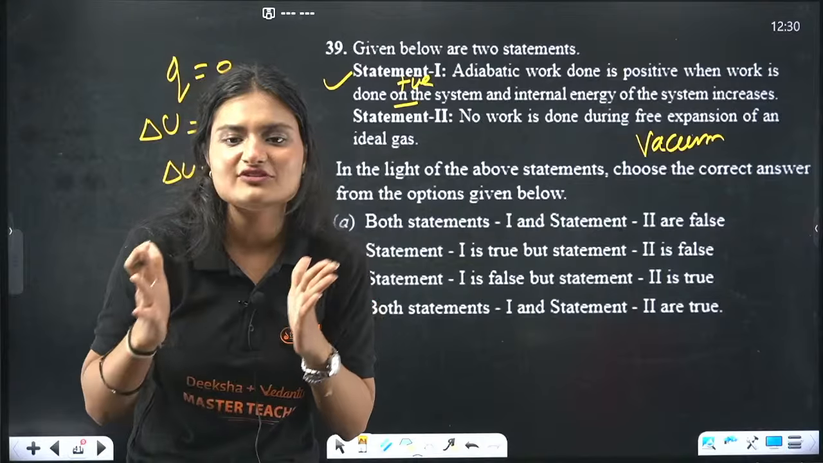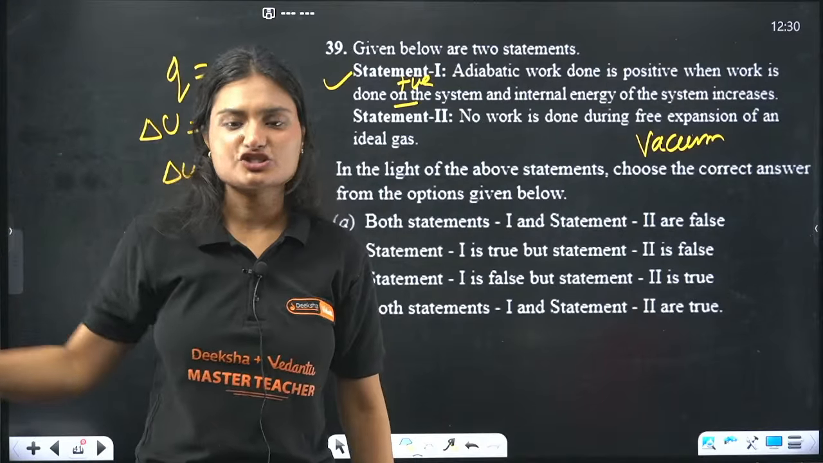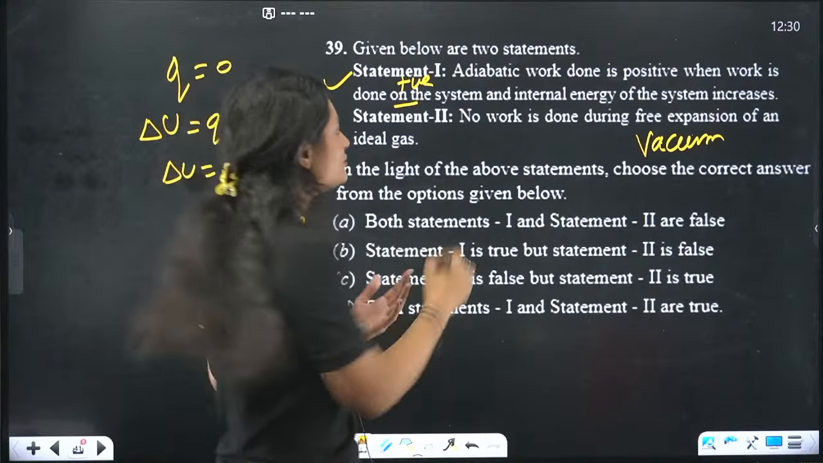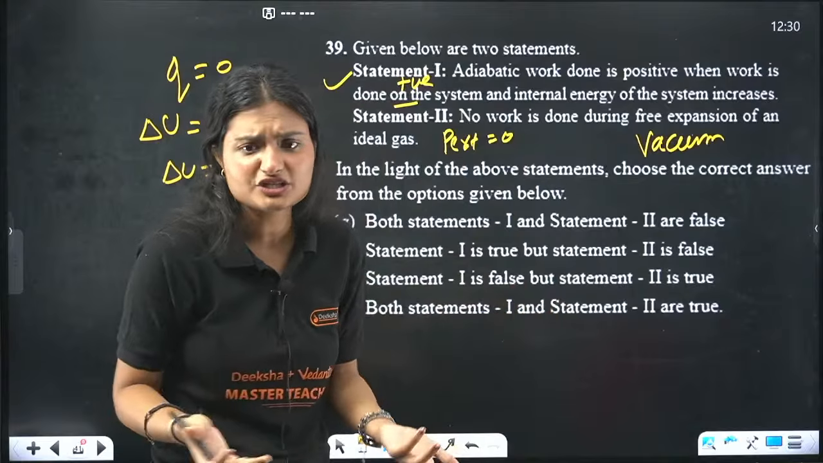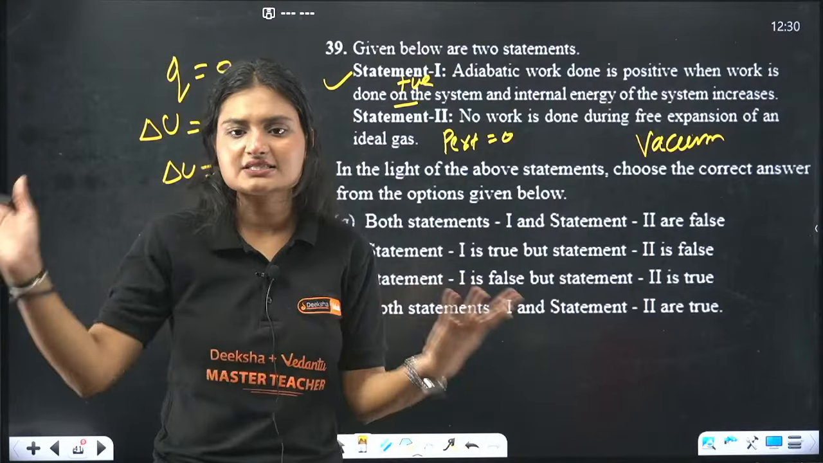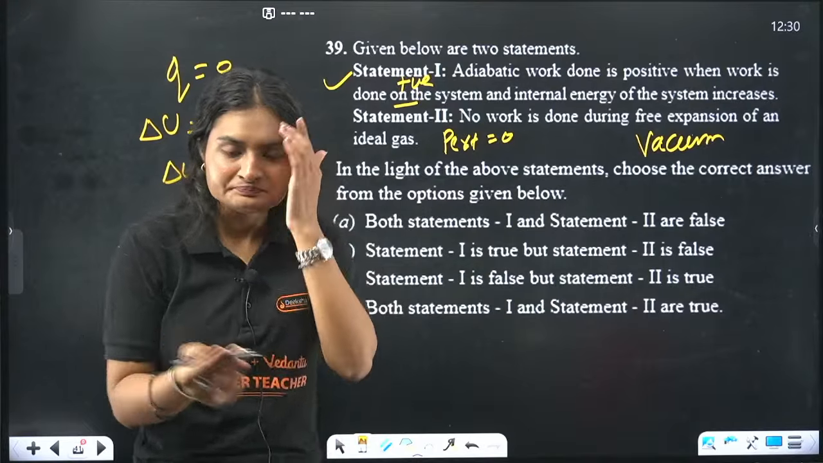That means the work is happening in vacuum. And when we are dealing with vacuum, what is the external pressure? The external pressure is 0, right? Because it's vacuum. In vacuum there is no pressure, no atmospheric pressure. All gases are removed. You know vacuum, right?